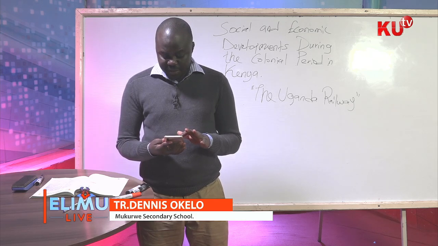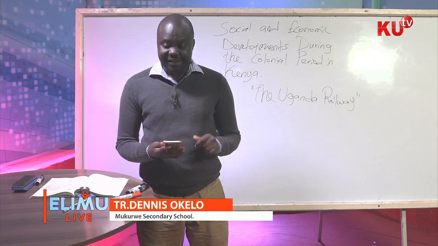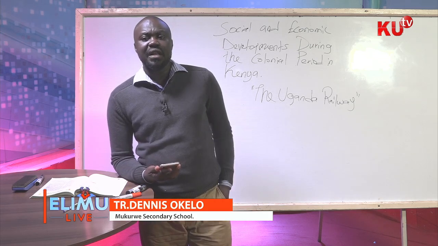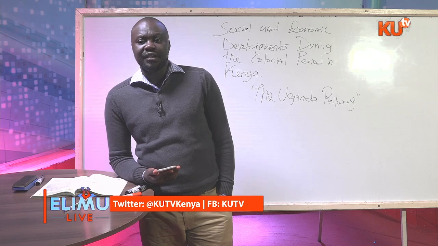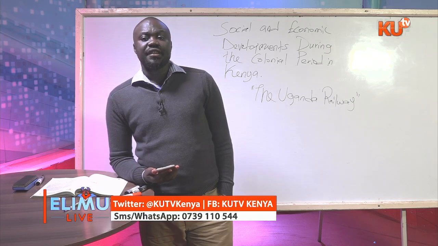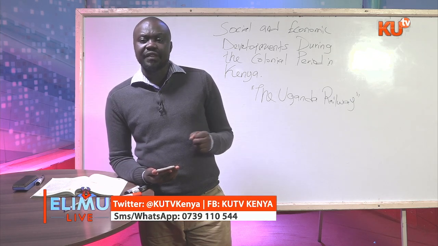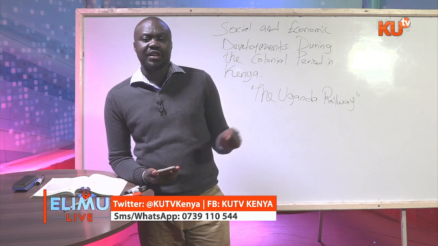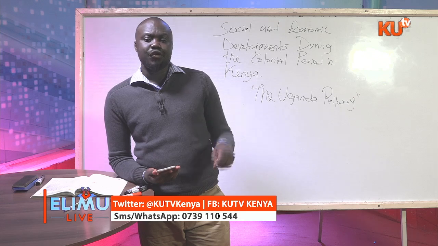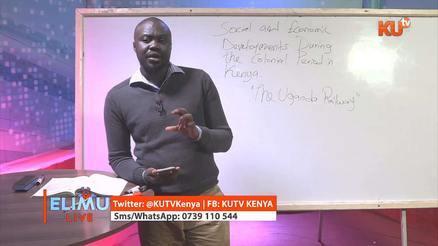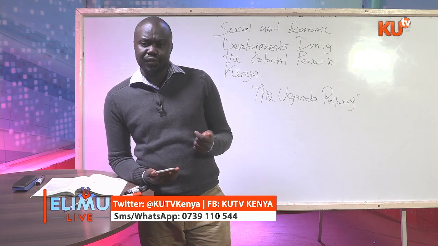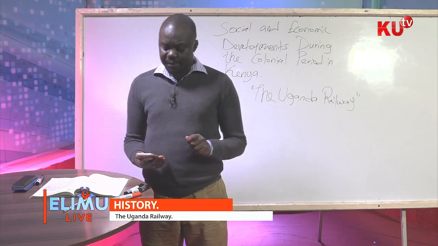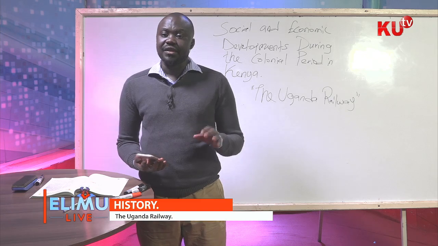Then to make it possible for the British to protect their strategic interest in the region. Among the strategic interests of the British that made them colonize the British East African part, which is Kenya, was to protect the source of River Nile. Now, to do so, this railway line was linked from Mombasa via Nairobi to Port Florence, which is nowadays referred to as Kisumu. So the railway line reaching the shores of Lake Victoria meant that they were going to protect the source of River Nile.